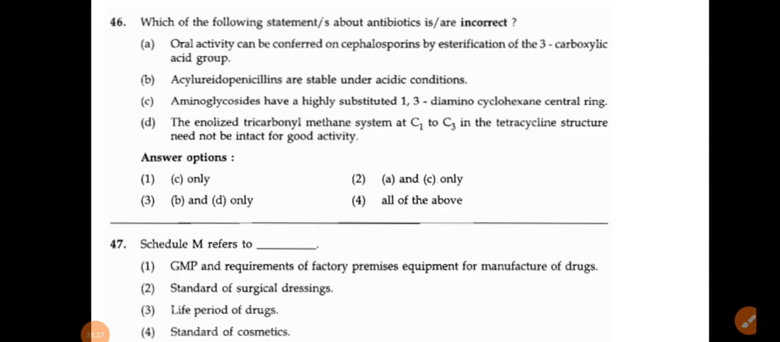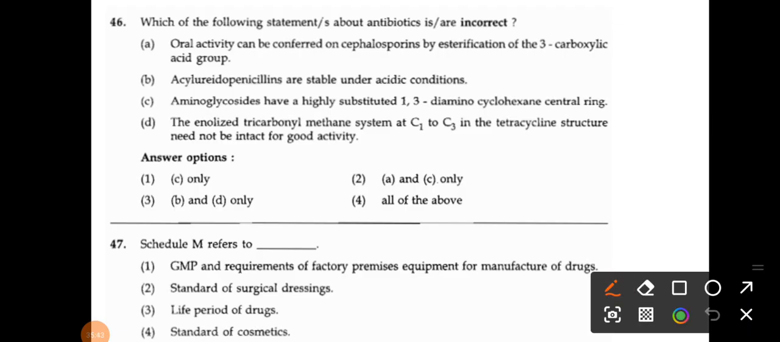Okay, the next one: which of the following statements about the antibiotics are incorrect? Please remember the word incorrect. Don't get confused. First one, oral activity can be conferred on cephalosporin by esterification of the 3-carboxylic acid group. Directly a question from your structural activity relationship.